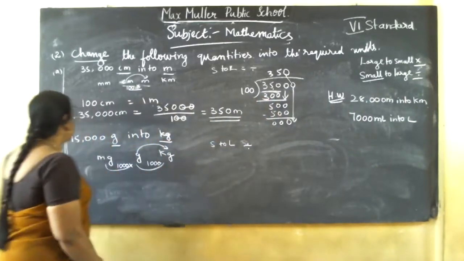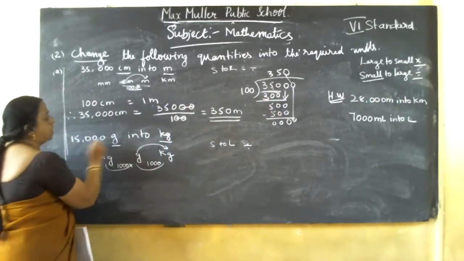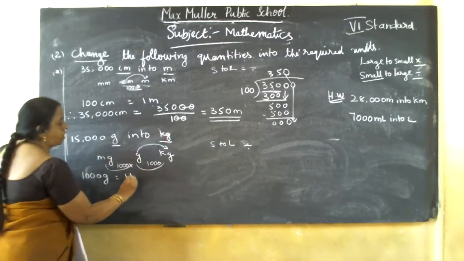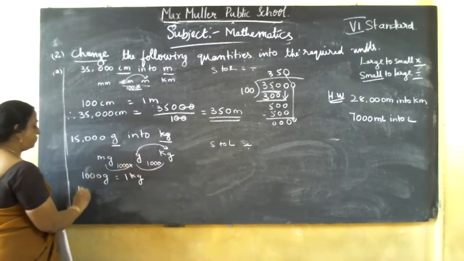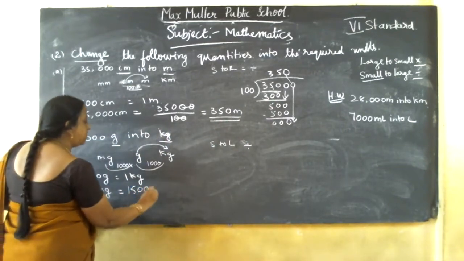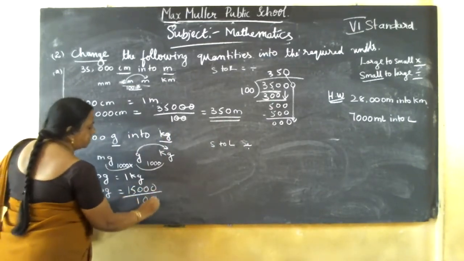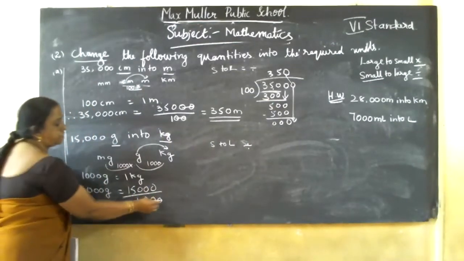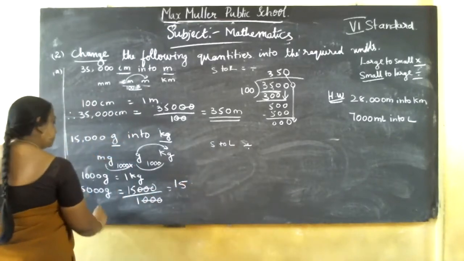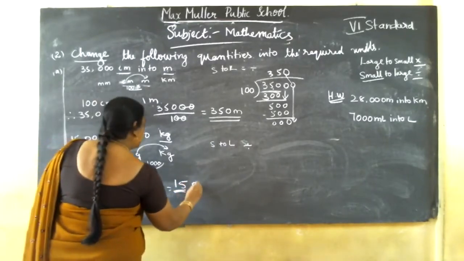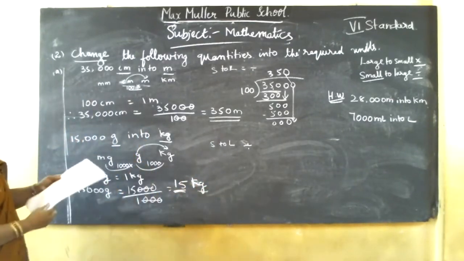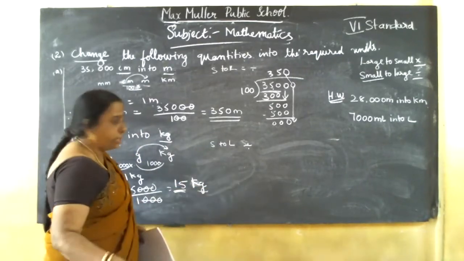Now here, first, how many grams is equal to 1 kg? 1000 grams is equal to 1 kg. So 15,000 grams is equal to 15,000 divided by 1000. Three zeros cancel. So 15. What is the answer? 15 kg is the answer. So 15,000 grams is equal to 15 kg. Clear now? Now next question.